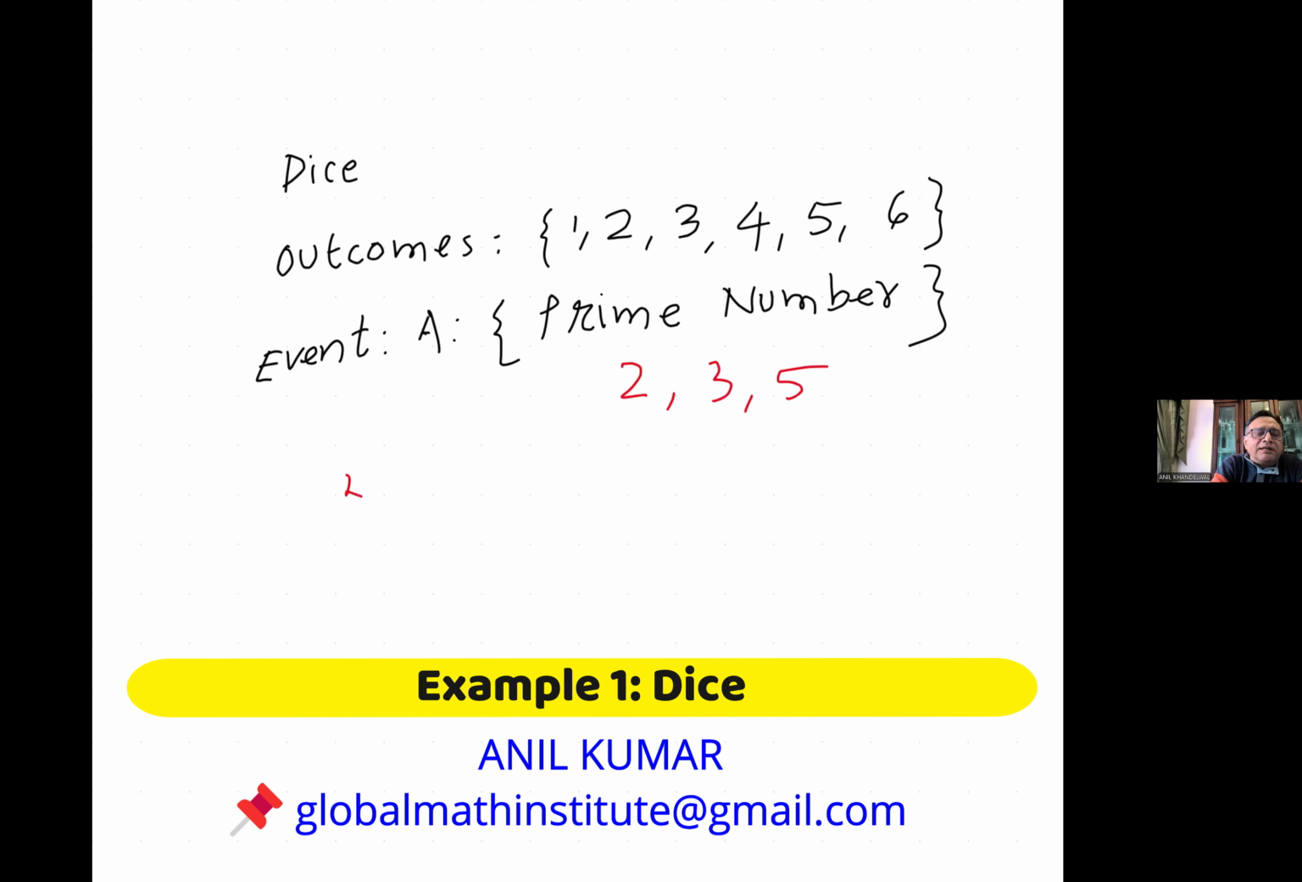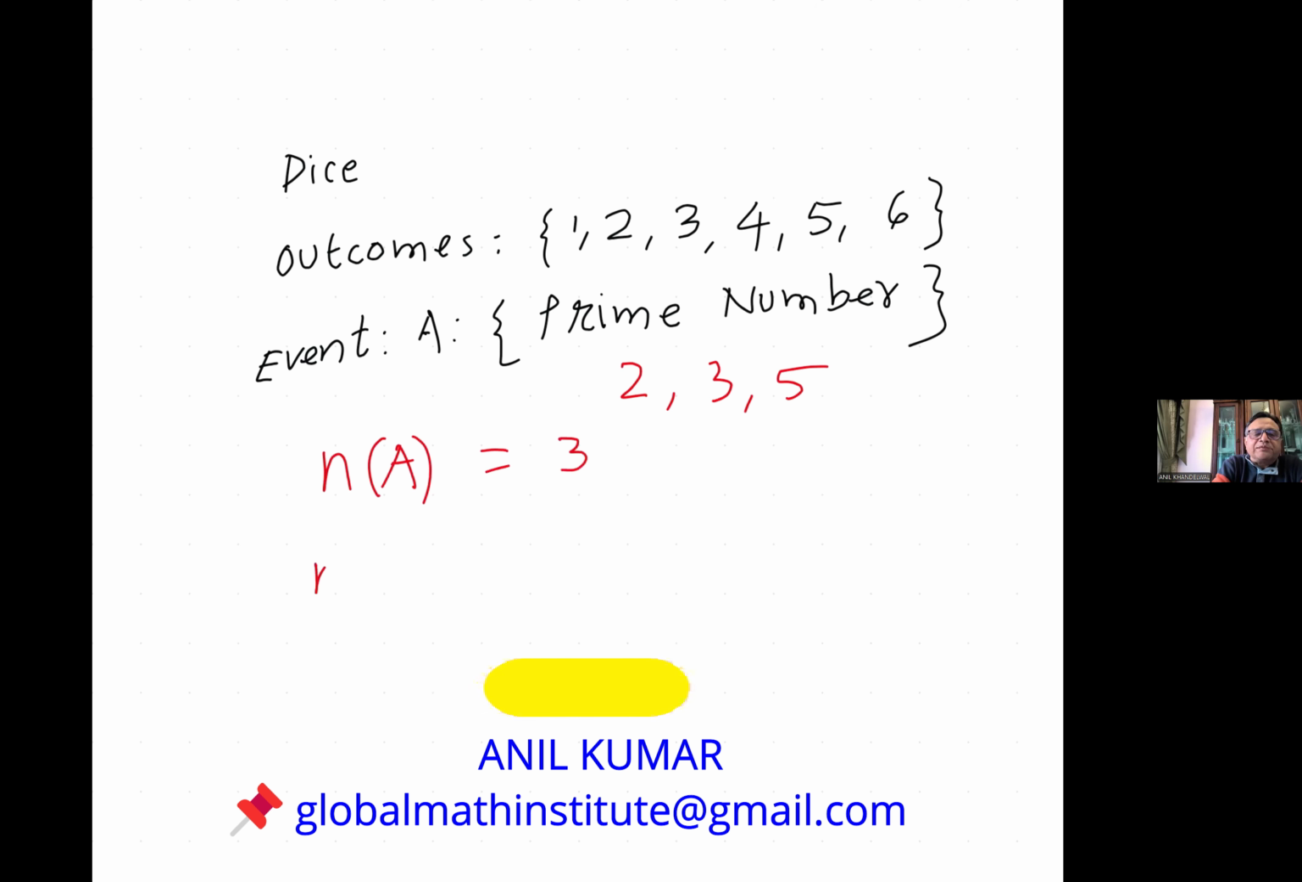Because probability is a ratio, right? So these are the successful number of outcomes, which are three for us, right? The total number of outcomes is called the sample space. So I use S for sample space,